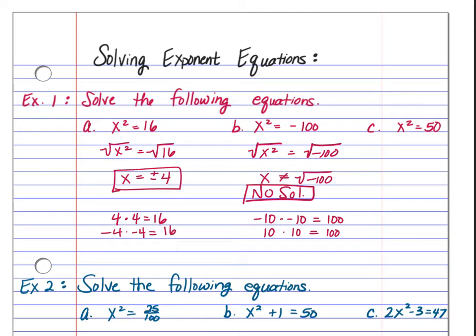All right, letter C, x squared is equal to 50. So we're going to square root both sides. Now, if you think about it, we've got perfect squares.